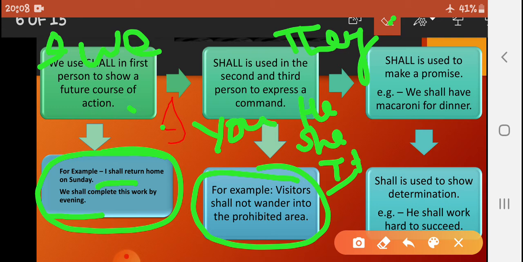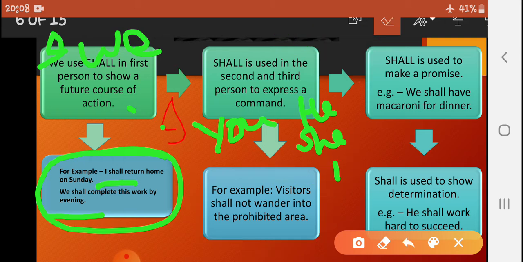Shall is used to make a promise. We shall have macaroni for dinner. Shall is used to show determination. Now what is determination? When you make a firm decision that you will score first position in the class, and you do all the hard work to get that first position, understood? Then it is determination, like we shall work hard to succeed, because without hard work you cannot succeed. Clear? Hope it is very clear to you all.